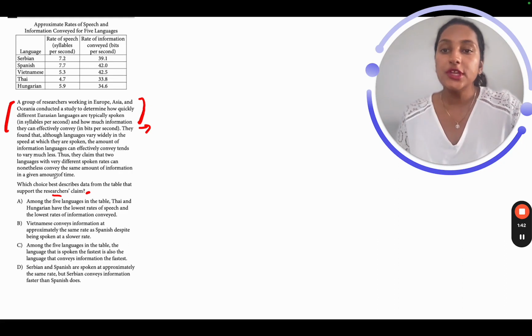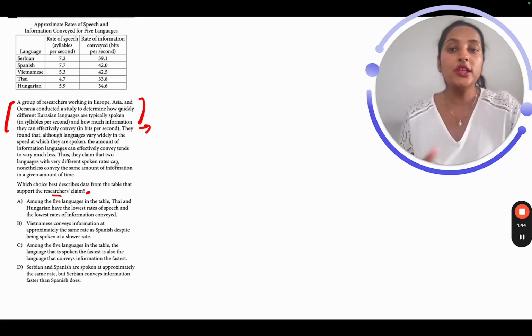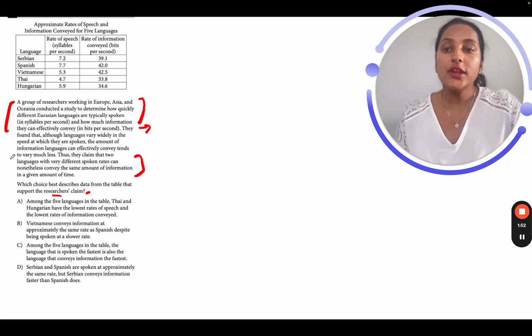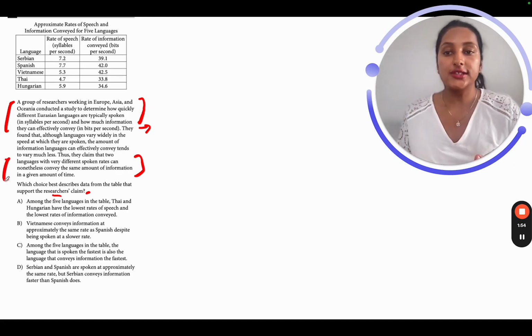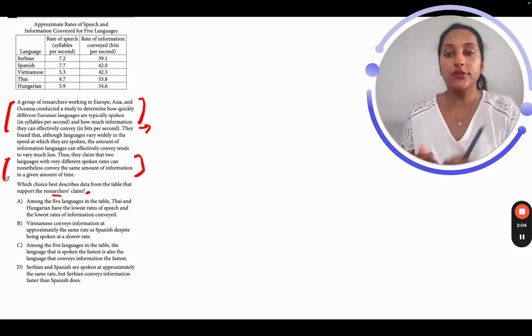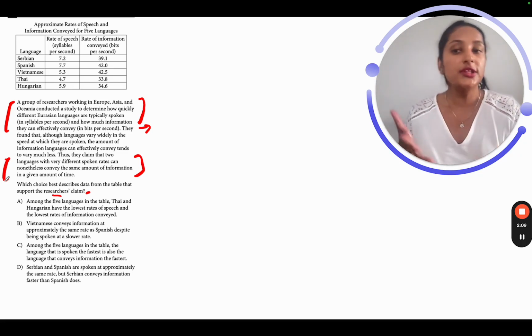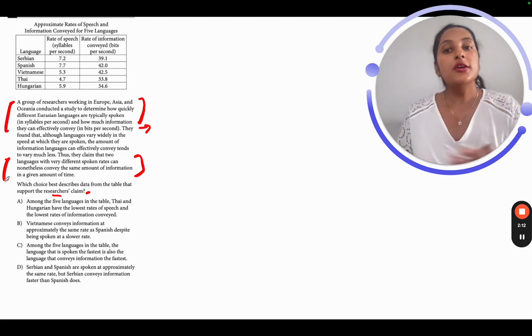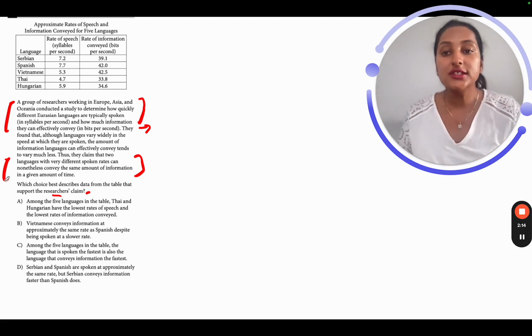Let's read ahead. Thus, they claim that two languages with very different spoken rates can nonetheless convey the same amount of information in a given amount of time. So this is the claim. What are they saying? That when it comes to two languages, the rate or the speed that they are spoken in can vary differently, right? It can be very different from each other, but the amount of information they are giving away in that particular time can pretty much be the same. So the amount of information in that time pretty much remains the same, even though the speed that they're speaking in can differ. Okay, we have to prove this.